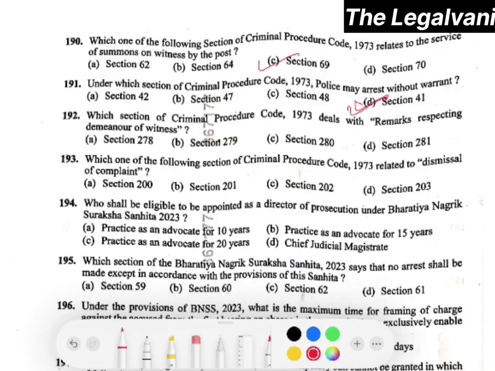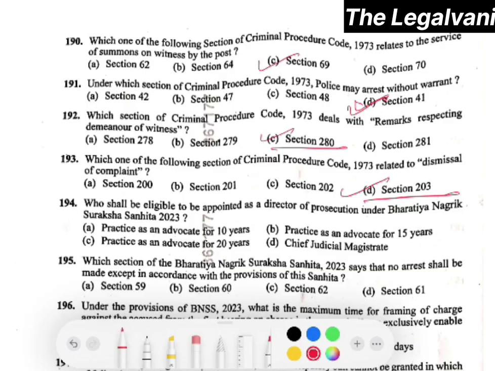Question number 192. Which section of CRPC deals with remarks respecting demeanor of witness? The right answer would be option number C, that is section 280. Question number 193. Which of the following sections of CRPC relates to dismissal of complaint? Right. Option number D, that is section 203, will be the right answer.